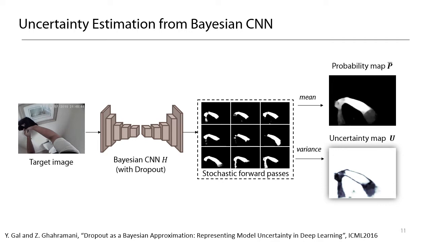In particular, we follow the work of Gal in ICML 2016 for efficient Bayesian inference with dropout. The model uncertainty can be estimated by multiple stochastic forward passes of a CNN with dropout enabled.